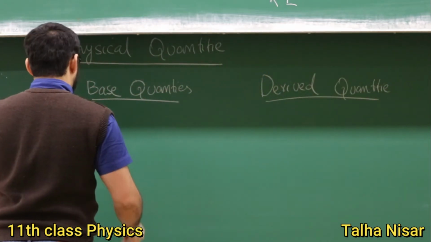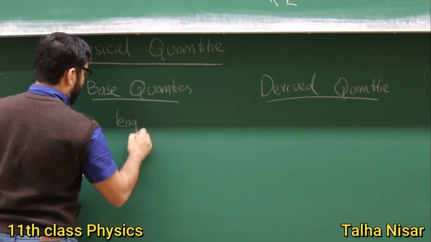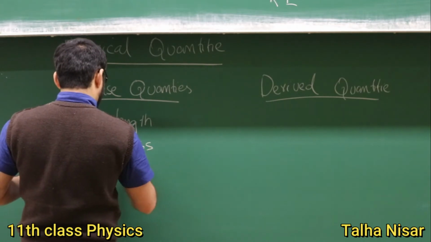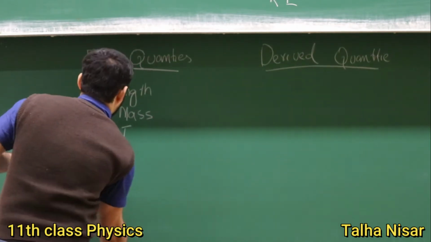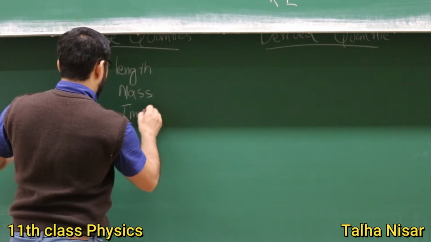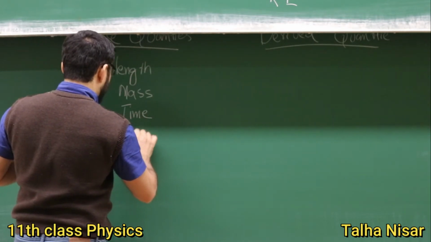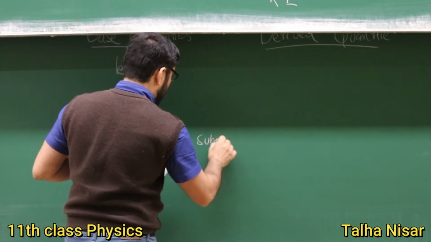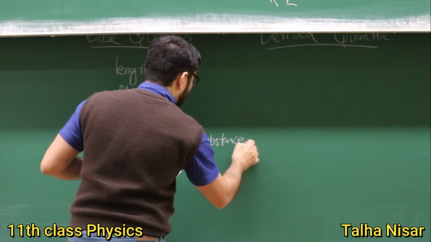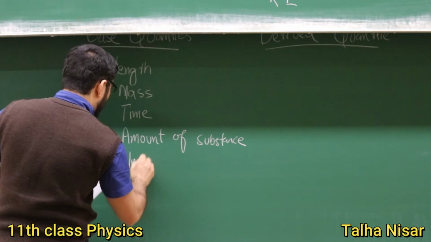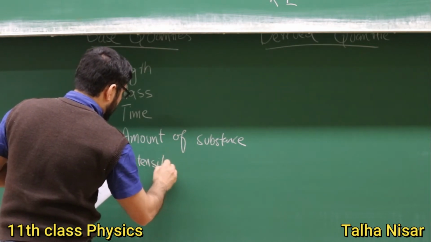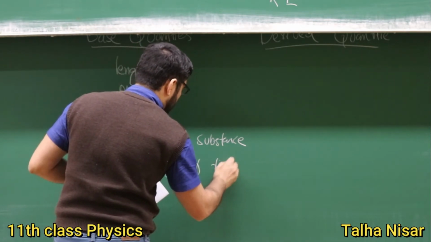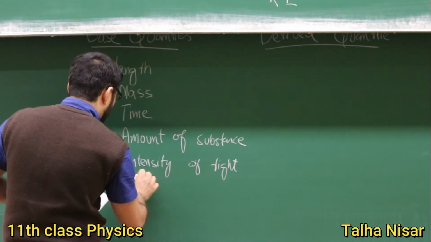So the base quantities are, we have the length, we have the mass, we have time, we have the amount of substance, and then we have the intensity of light, and electric current.